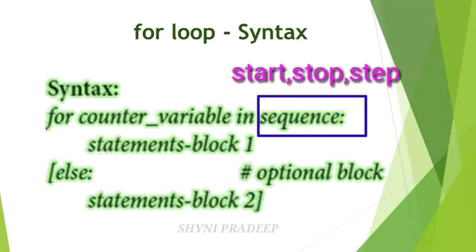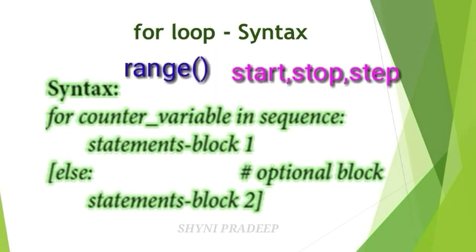Increment value means you update the value of the counter variable based on that increment value. In the for loop you can write the list of values using list, tuple, dictionary or range. Here we are using the range function to specify the initial, final and increment values. What is the use of the range function?